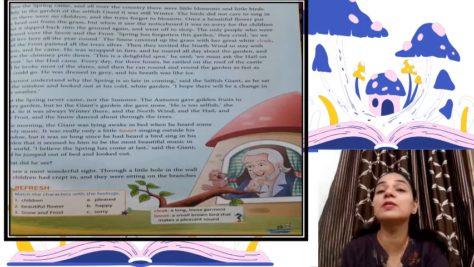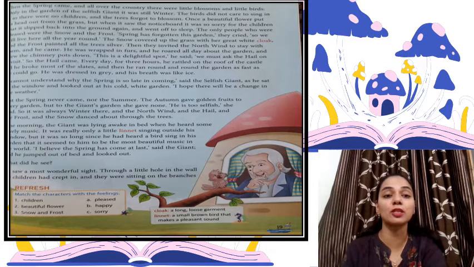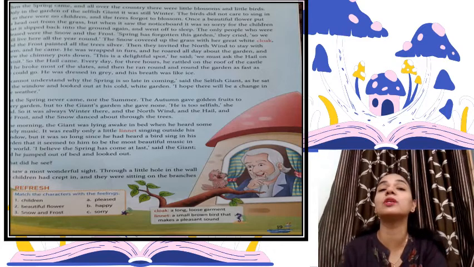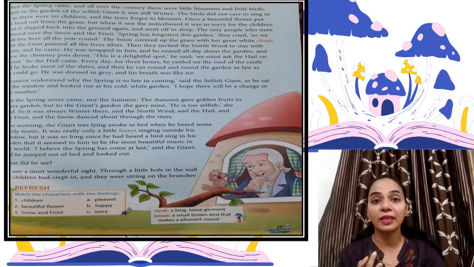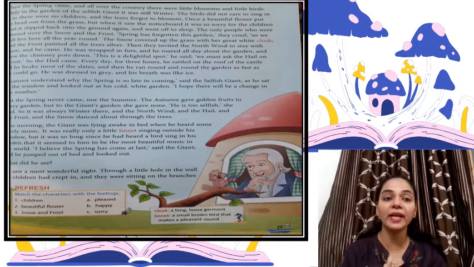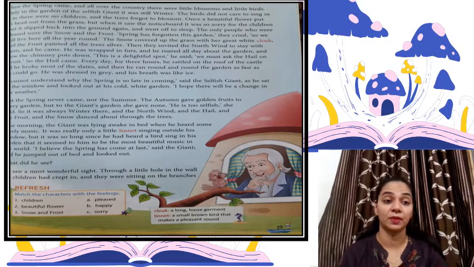So it was always winter there, and the north wind and the hail and the frost and the snow danced about through the trees, right? So there was winter, there was hail, there were north winds, there was a storm, and the snow, which we see during the winter seasons. And there was no spring at all in the garden.